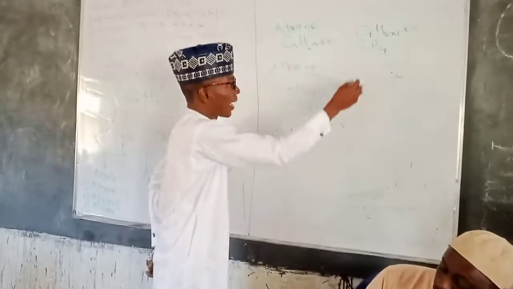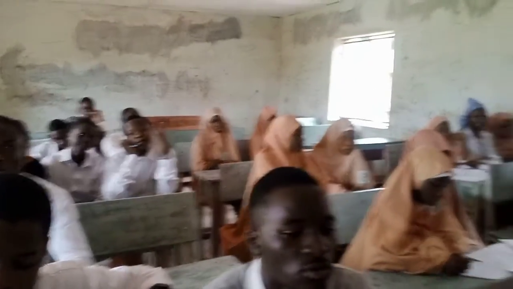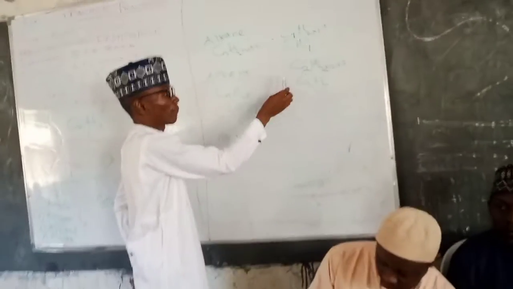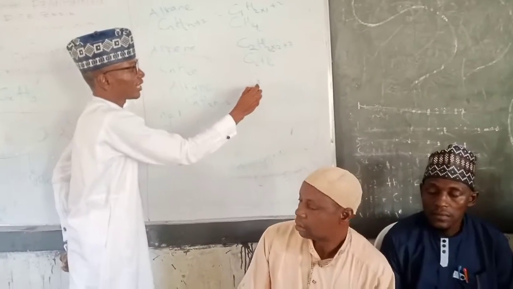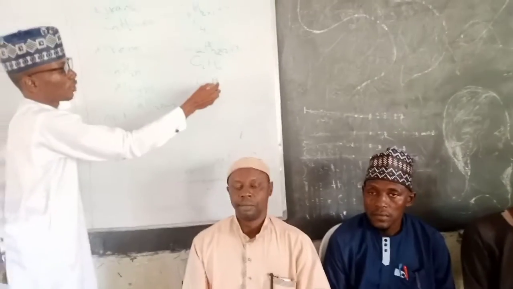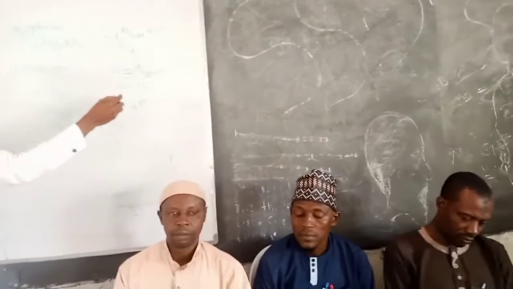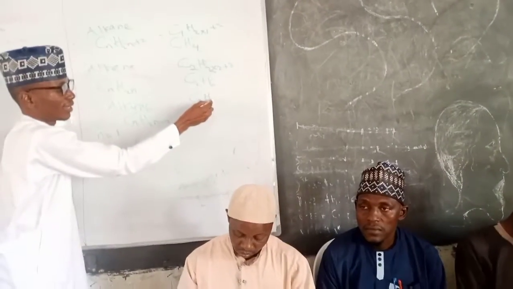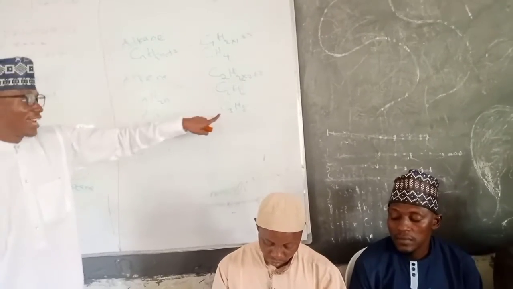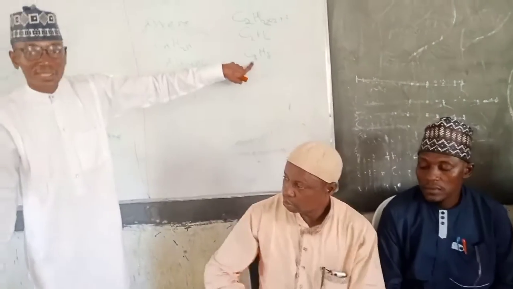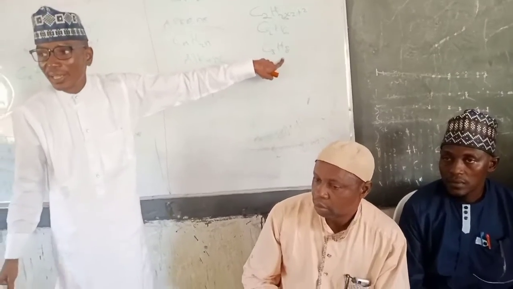Yes. Then the second member, let us derive it. C2, H, 2 times 2, 4, plus 2, 6. Are we together? Yes. This is the second member, which is what? Ethane. Very good. Then number 3, C3, H, 2 times 3 is 6, plus 2 is 8. So you can see that number 3 is propane, and the molecular formula is C3H8. That is for the propane.